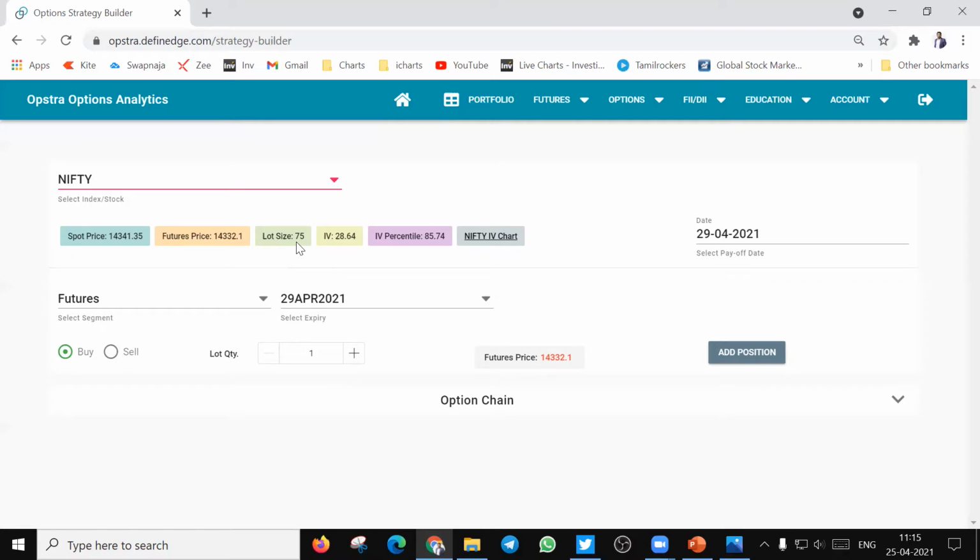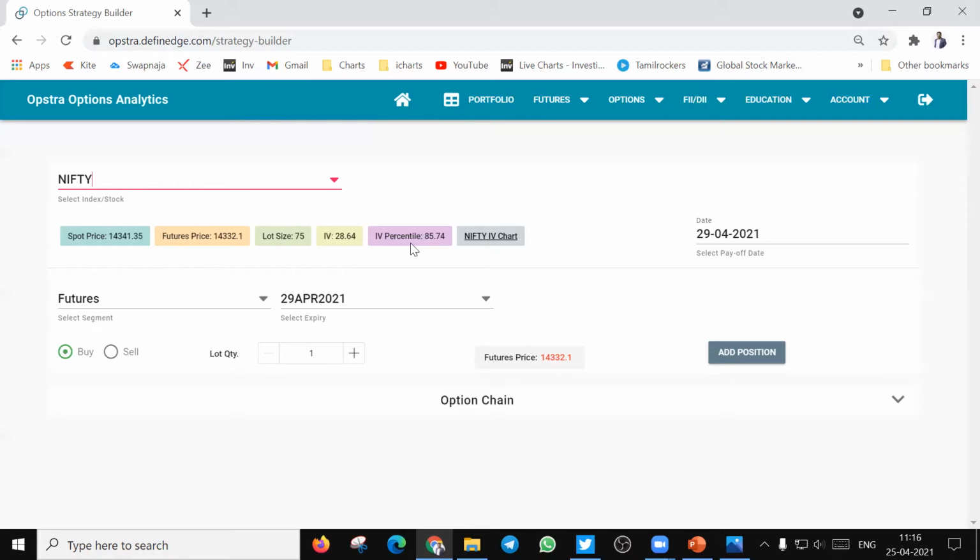to 50 from July. And this is the current implied volatility of Nifty, which is at 28.64%. And IV percentile, again a big topic, is at 85.74%, which precisely indicates how much time this IV of 28.64 has been there in the past.